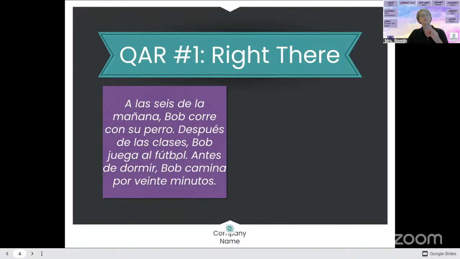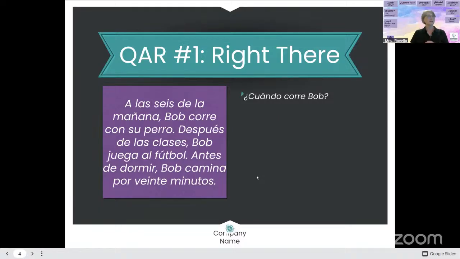Juega al fútbol. Do we know anything here besides football, besides soccer? Juega. Play. Very good. And we can figure that one out by context. If we know football is soccer, we can say Bob plays soccer, right? And we know this was sleep. Any other words we might recognize here? Bob camina por 20 minutes. This was minutes. Yeah, 20 is 20. So Bob does something for 20 minutes. Very good. Okay. All right.